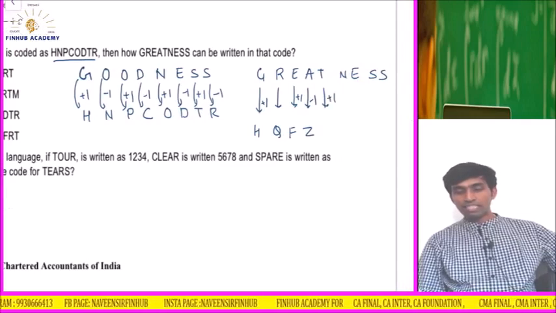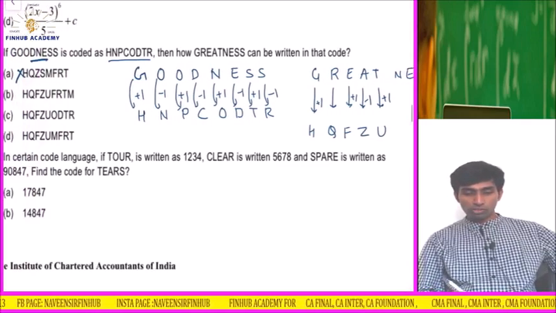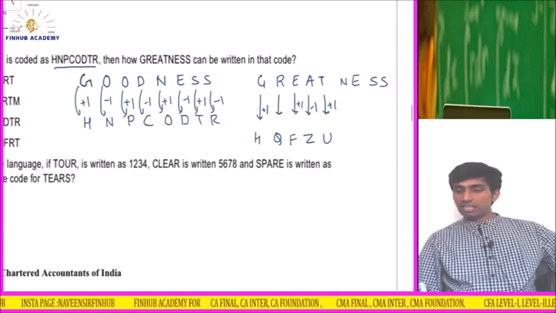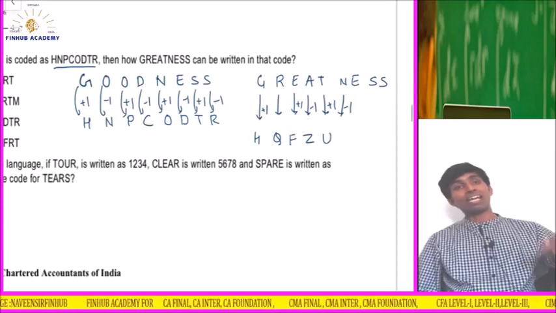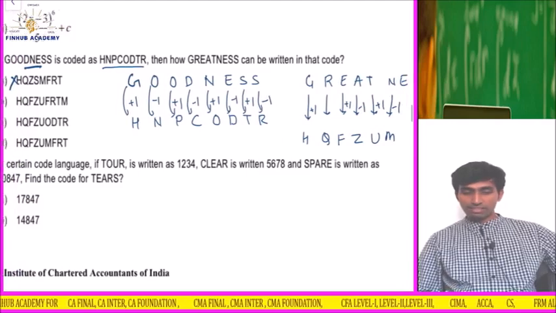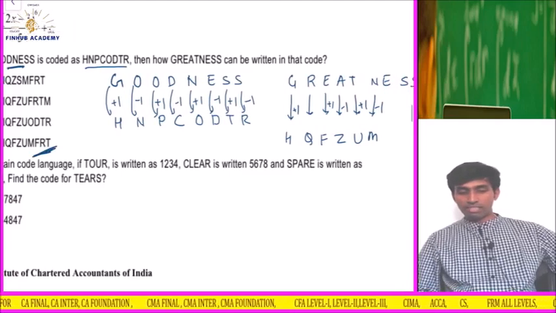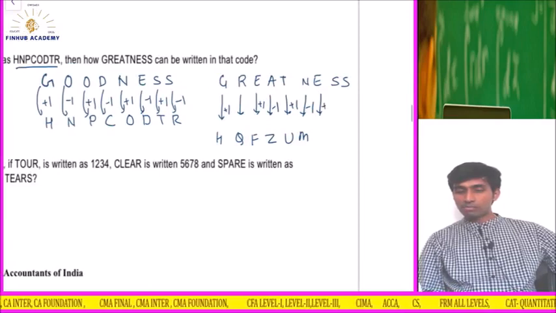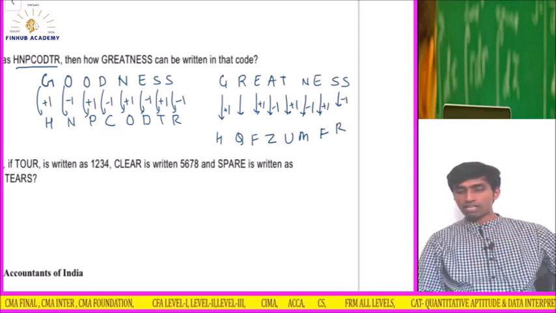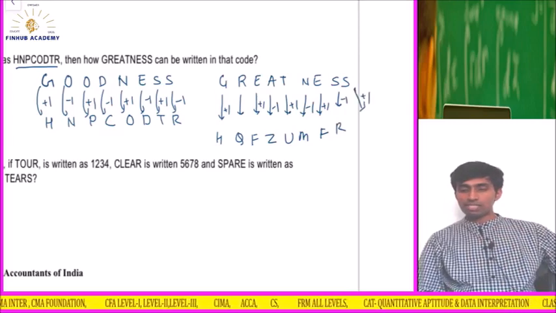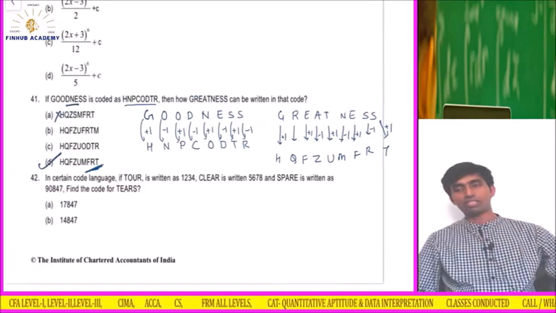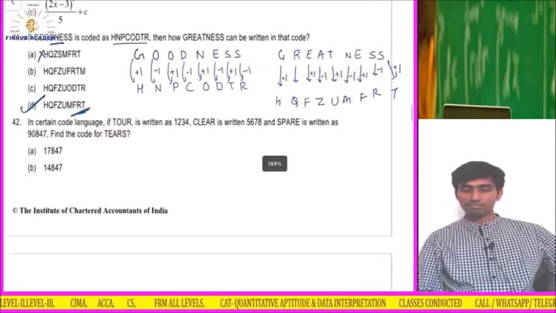Again +1 T and then it will be U. So what is the option? Okay, U is also there in all the options, B, C, D. N -1 MN, so I will mark M. Let's check. Yes, now I think we are getting the answer. Okay, M. Let's check. FRT we should get. E plus 1 is F. S -1 RS, so R, and +1 is again T. So HQFZUMFRT, so the option is D.